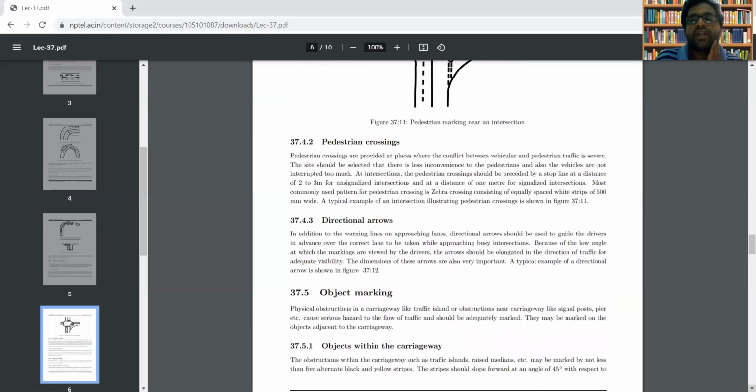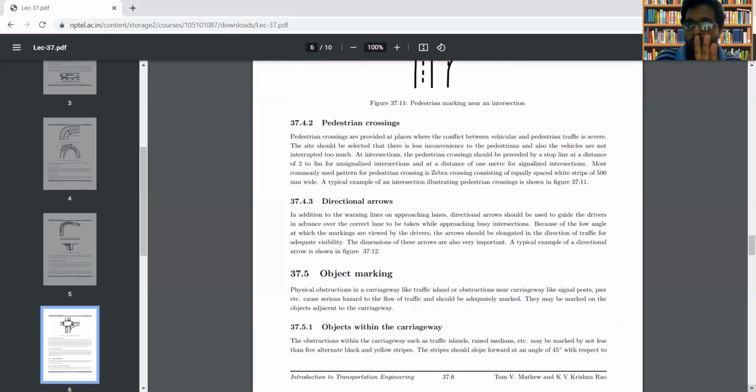Next one. So these are the different types of road markings. One is the transverse marking and the other one is the longitudinal marking. In the case of all these, that is the edge line, center line, stop line, pedestrian crossing, etc., whether it is the transverse type or the longitudinal type, the markings are provided on the carriageway surface itself. But in some cases, the road markings will not be provided directly on the carriageway surface.